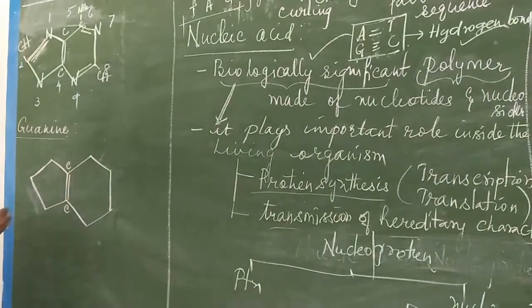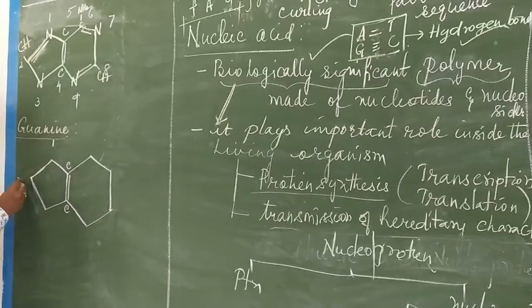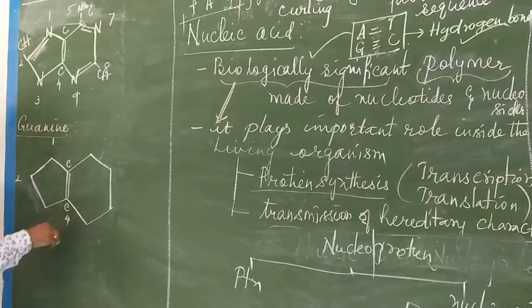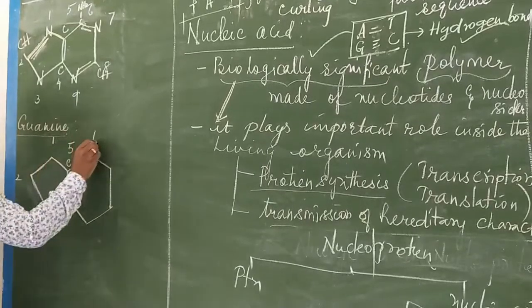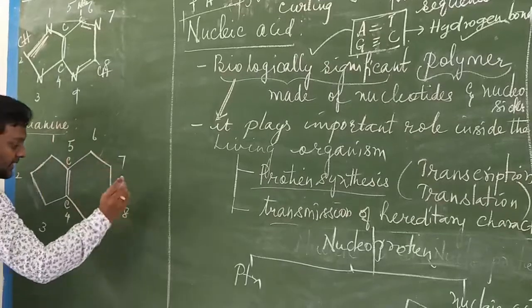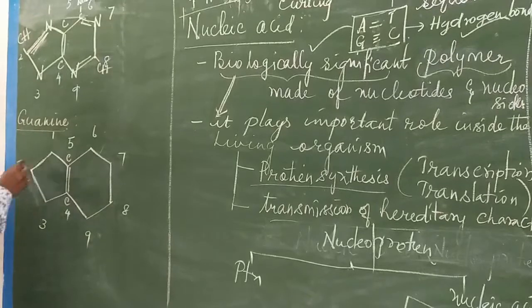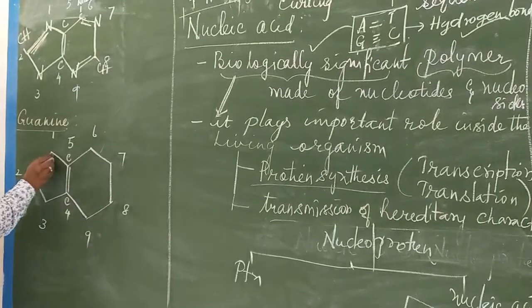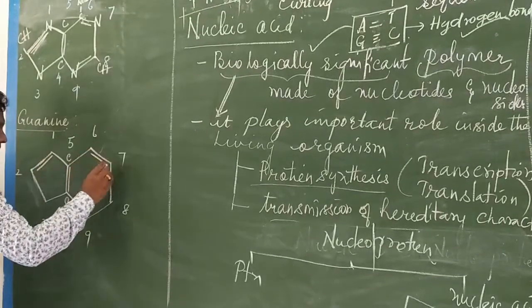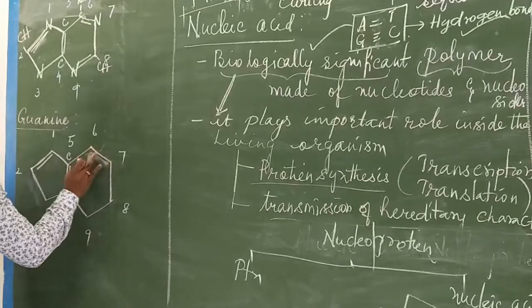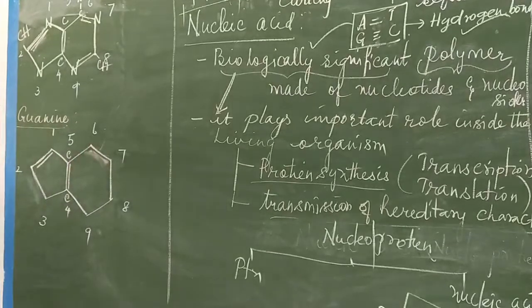I will go for numbering 1, 2, 3, 4, 5, 6, 7, 8, and then it will have 9. Now the alternate double bonds you see here, here. This is for guanine. Now see what's happening.